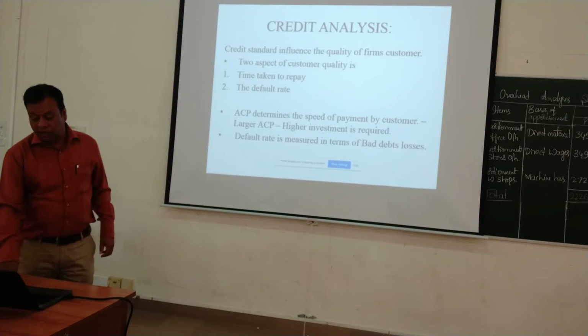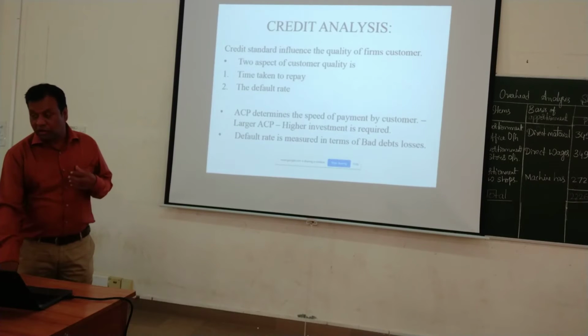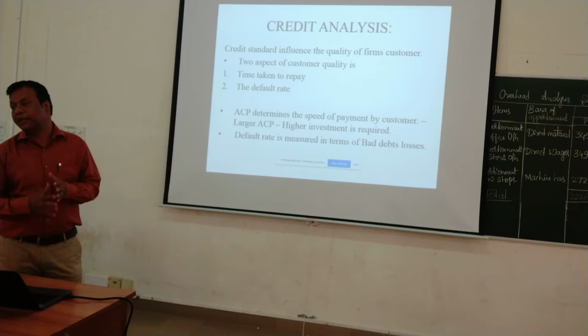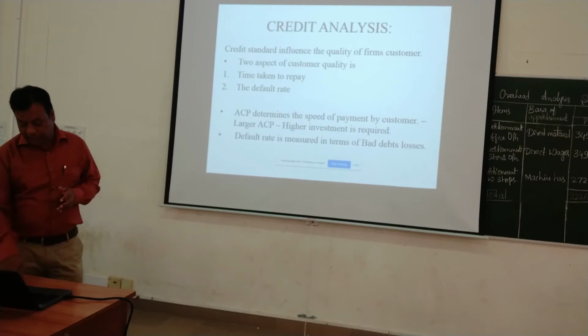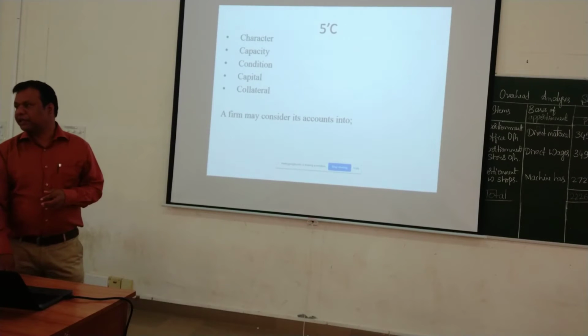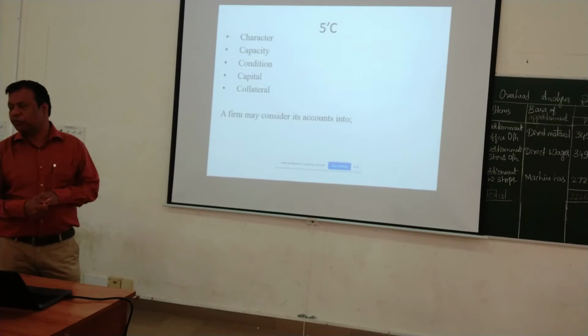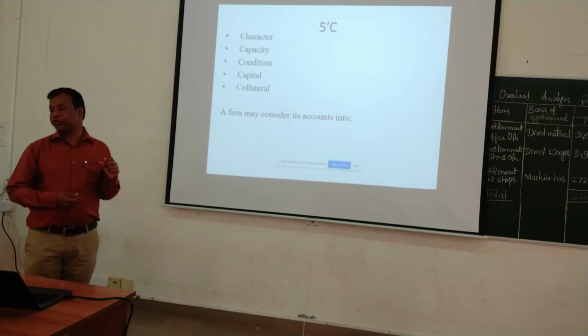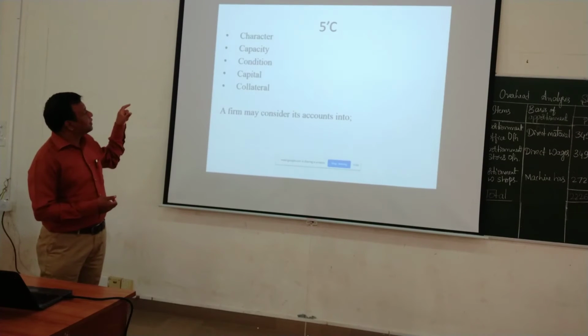So how to analyze the basic creditworthiness of a customer. Okay. Basically the 5 C's, as said in the last session. We missed out: most books will say only 3 C's, some books say 5 C's. In the exam they may ask you 5 C's or 3 C's. Okay. So we call them hard 3 C's and soft 2 C's. Hard is what we discussed last session.